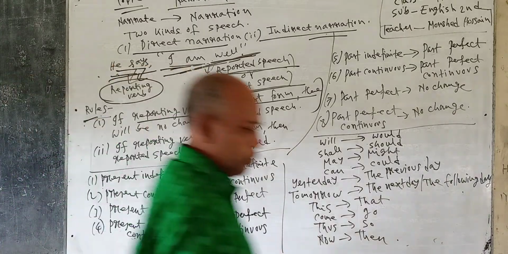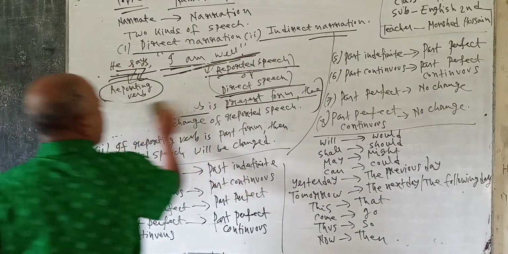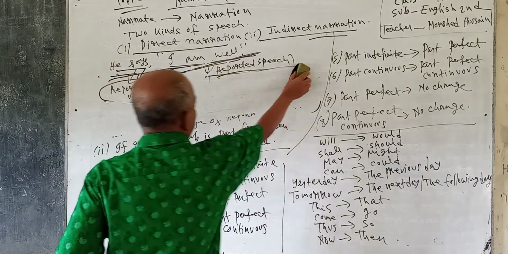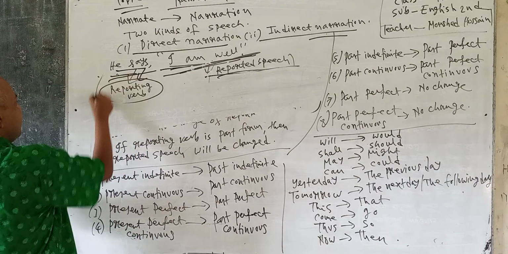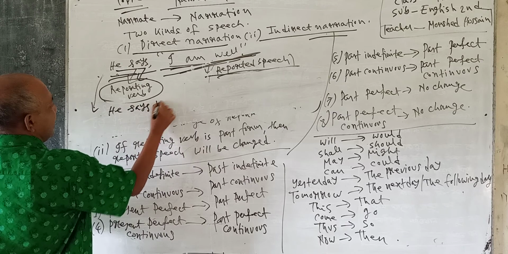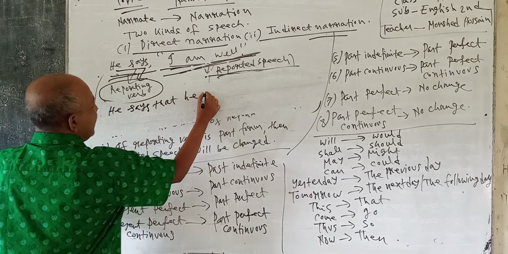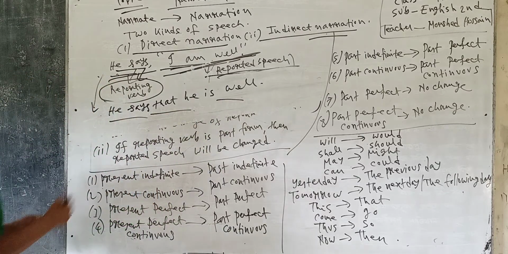So I am doing something, learners. According to the first rule: He says, I am well. Now there is a change of narration. He says that he is well. I have done the first one.